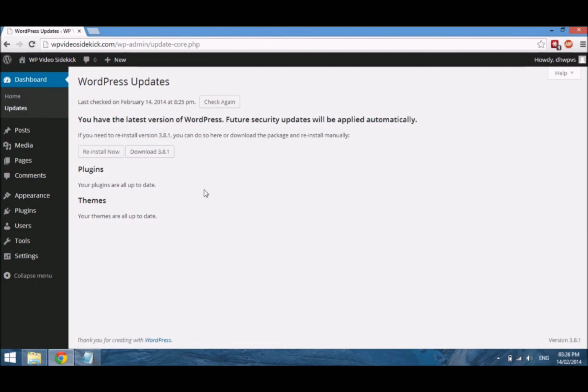Plugins are all up to date, your themes are all up to date. And this is important, especially for security, as well as the functionality of WordPress and your plugins and themes. So you want to ensure that as soon as there's an update, you do go ahead and update it. And you also want to create backups before you do update, especially when it's a large update like the WordPress software itself. And we'll cover backups in another video,